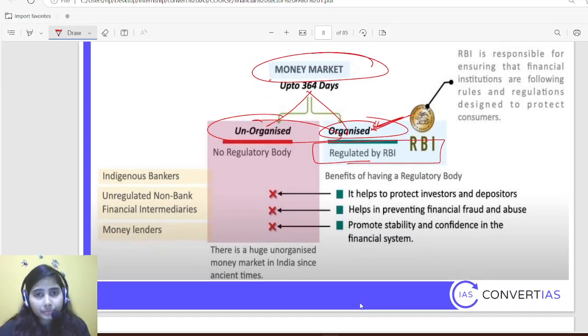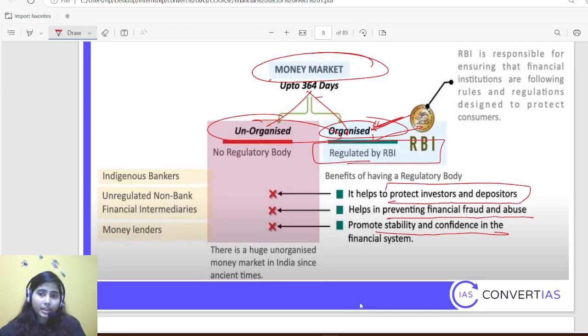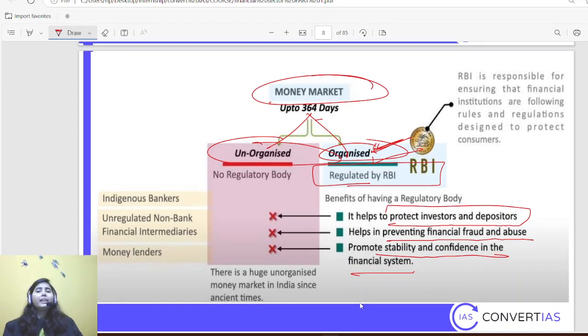In the organized money market, RBI helps to protect the investor and depositor. It helps in preventing financial fraud and promotes stability and confidence in the financial system. Simply, the major difference between organized and unorganized is the regulator's presence. If there is someone regulating each and every activity, then it is called organized, and vice versa in unorganized. When there is a regulator who can look after misuse or any illegal activities, they can punish them as well. This is how they protect the interest of the investor.